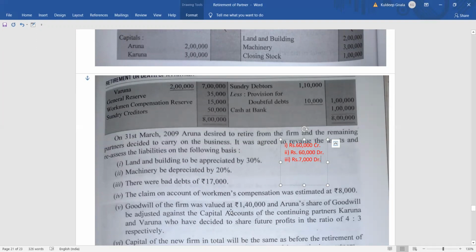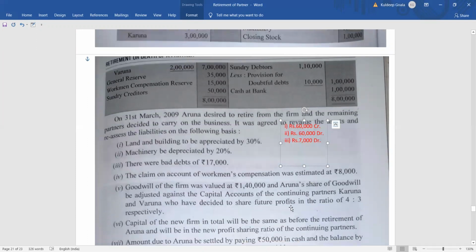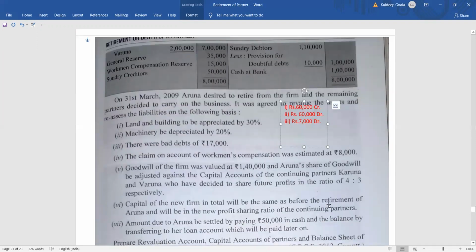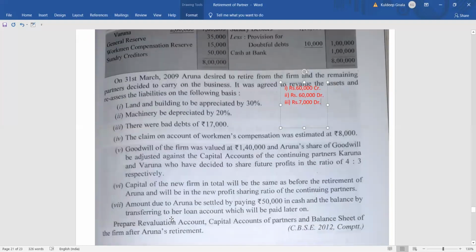Goodwill of the firm was valued at 1,40,000 and Karuna's share of goodwill to be adjusted in the capital of the continuing partners, that we know it will be gaining partners capital account to retiring partner's capital account, isn't it? That we know that. Then after that, capital of the new firm will be the total of the capital. Okay, the total of the capital means the total capital what it is there before the retirement of Aruna will be the same after the retirement also, and whatever needed the adjustment, they will do it accordingly. After that, I'll explain point number 6 again as we solve the sum.